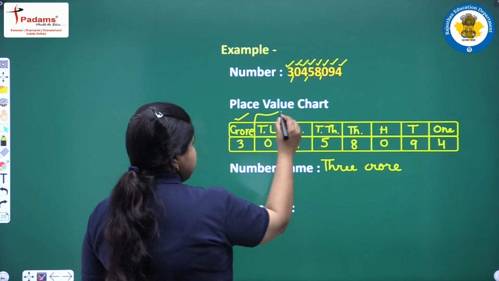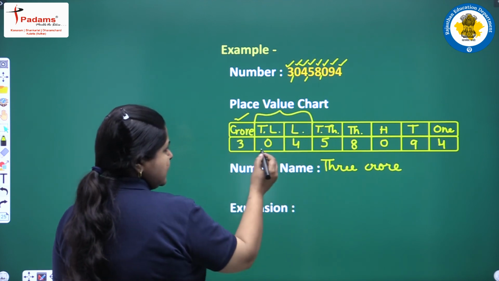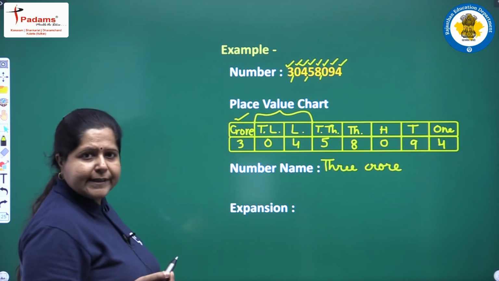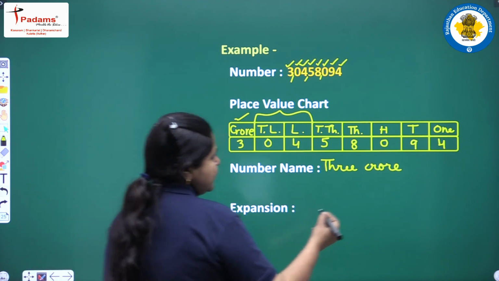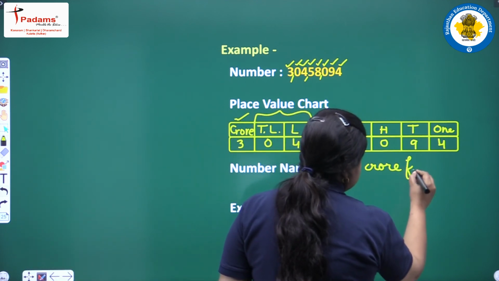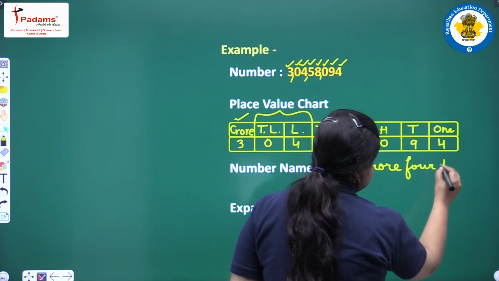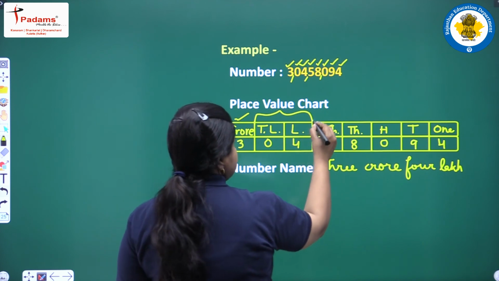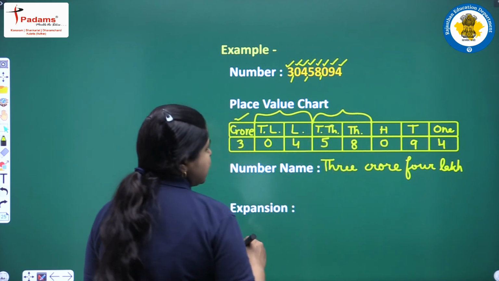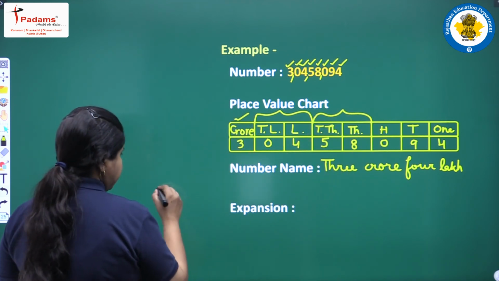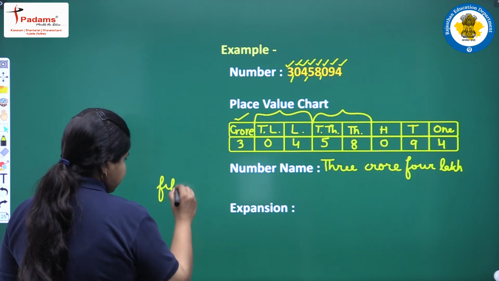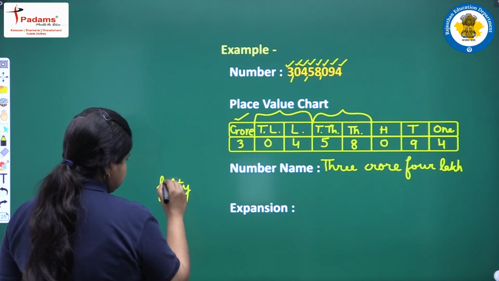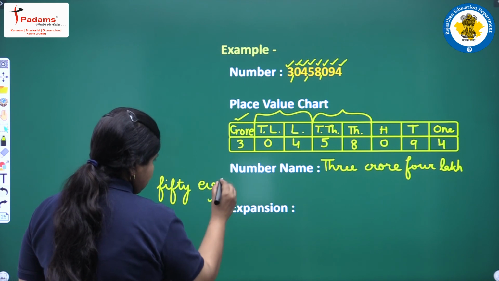These lakh place values will be taken up together. 0 and 4 means 4 itself. 3 crore 4 lakh. Next we will take up the thousand place values together. 58, 58,000.